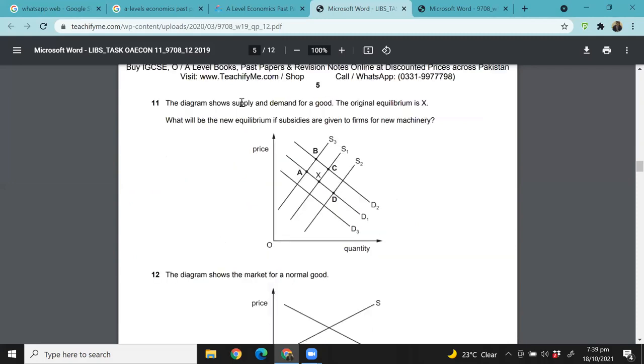Okay, now moving forward, the next one, question 11. The diagram shows the supply and demand for a good. The original equilibrium is at X. What will be the new equilibrium if subsidies are given to the firms for new machinery? What happens if subsidies are provided? That should be fairly simple. What would happen if subsidies are given for new machinery, right? So subsidy causes the supply curve to shift to the right.